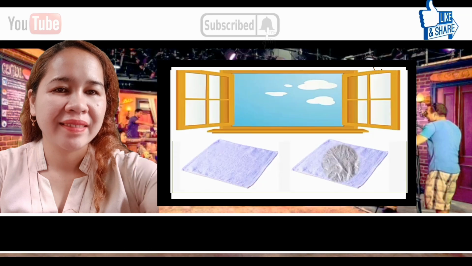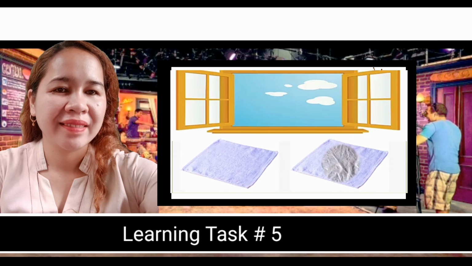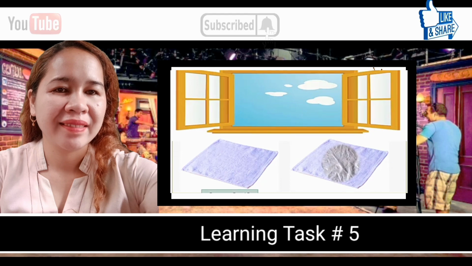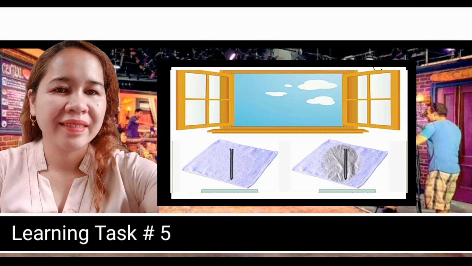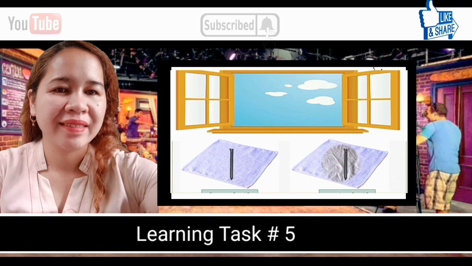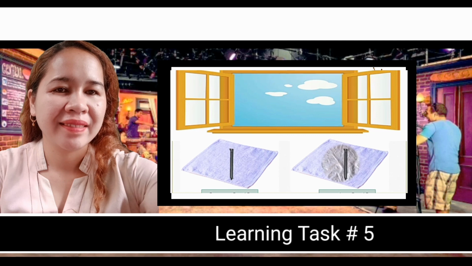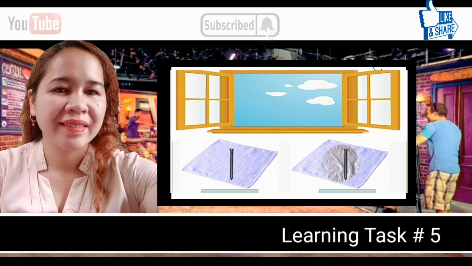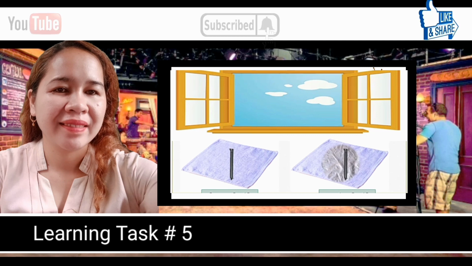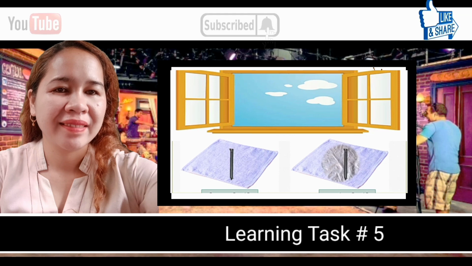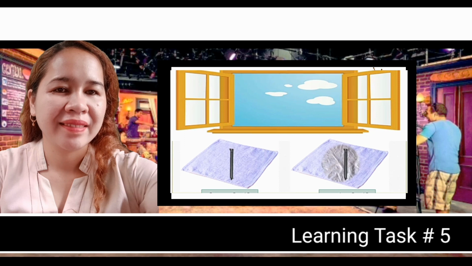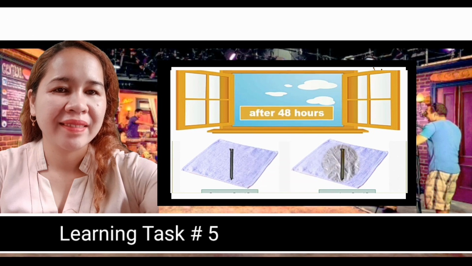Let us observe how rusting forms in a metal. Number 1. Prepare a dry and a wet towel. Number 2. Place the dry and wet towel near the window. Number 3. Put a nail in each prepared towel. Number 4. Sprinkle some water every 1 hour on the wet towel. Number 5. Keep the nail in the dry towel dry. Number 6. Observe it until 48 hours or 2 days.